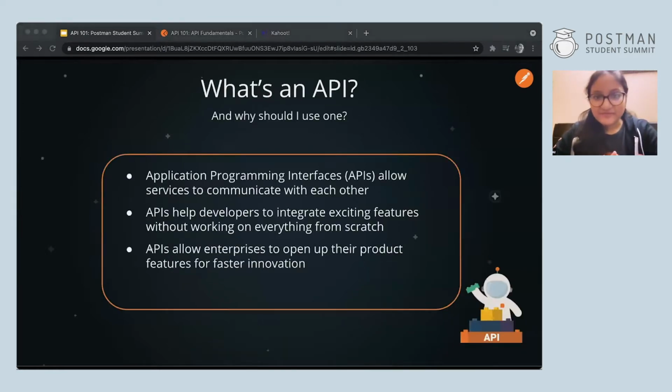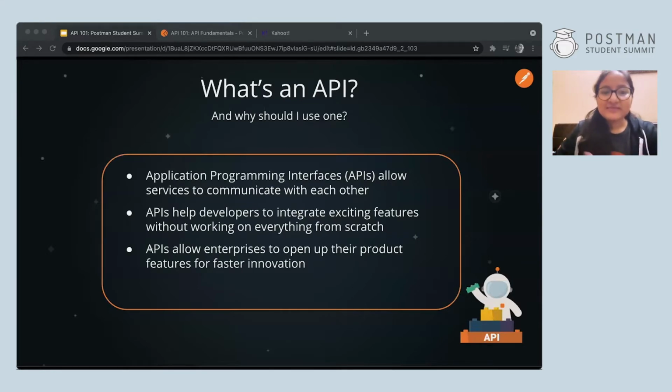So what is an API and why should we use it? We're doing pretty okay without even knowing about it, right? But actually, no, we're using it everywhere. Application programming interfaces, or APIs, allow services to communicate with each other. The wonderful thing about how development works today is that you don't have to build everything from scratch. You can just pick out things from here and there and make it your own. Because there are so many companies using APIs, it's not going anywhere anytime soon. So it's better that we learn a bit about it and educate as many people as possible.